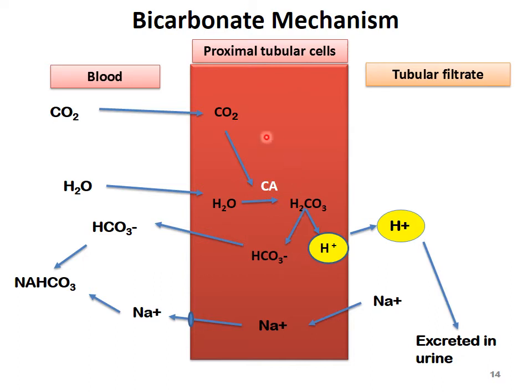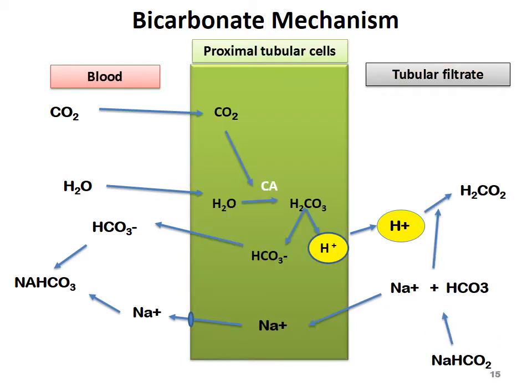How does it come? The CO2 comes from the blood. This CO2 combines with water in the presence of carbonic anhydrase and forms H2CO3. This H2CO3 breaks into H plus ion and bicarbonate ion. So H plus ions are excreted in urine, whereas bicarbonate is reabsorbed. In this way, it gives the permanent solution and H plus ions are removed in urine.